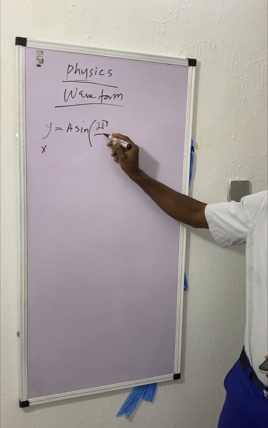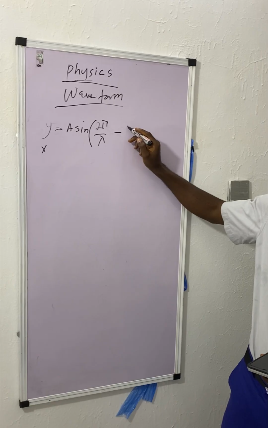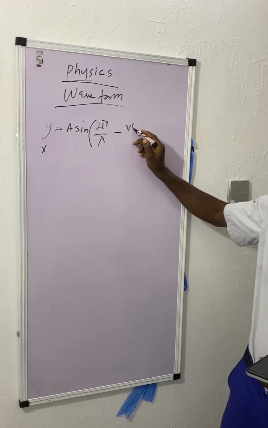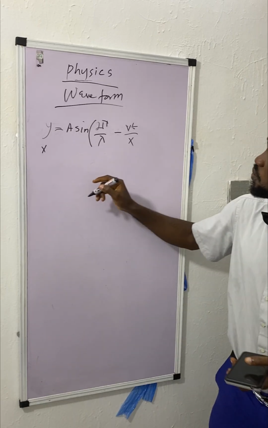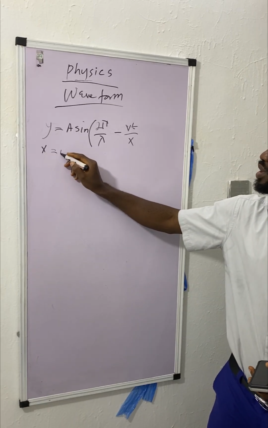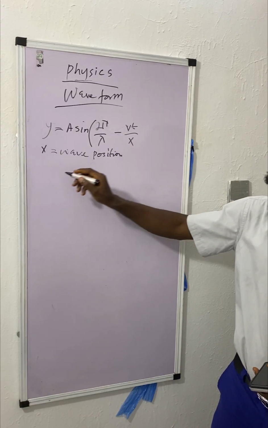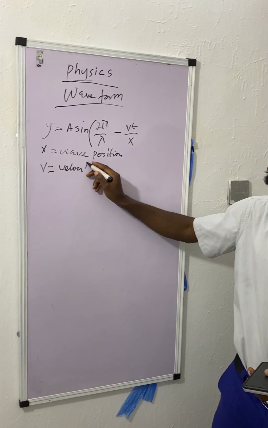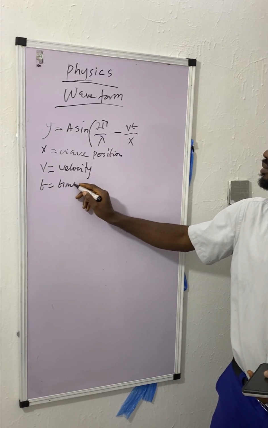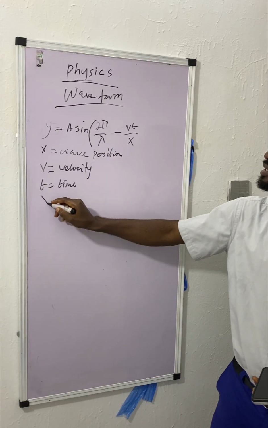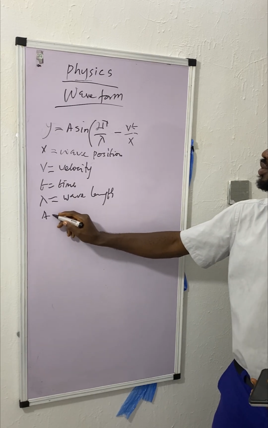So 2 pi over lambda, Vt minus x, or Vt minus s. Here x is equal to wave position, V is equal to velocity, t is equal to time, 2 pi we already know, lambda is equal to wavelength, and A is equal to amplitude.